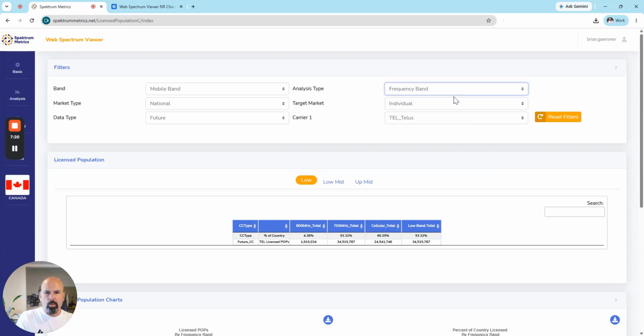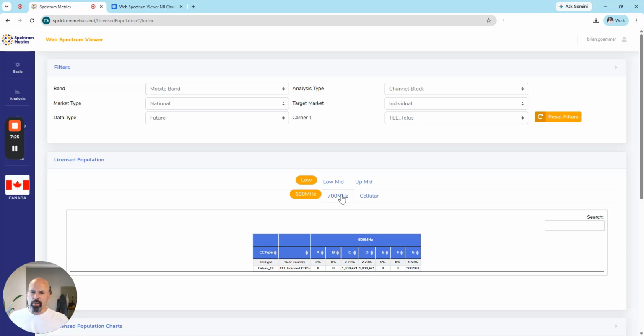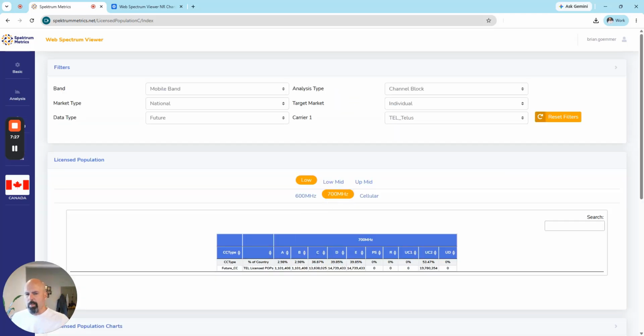When we go to channel block, it is interesting in this case because on the 700 megahertz band, you can kind of define that A matches up well with T-Mobile's primary ownership in the US. BCD matches up with AT&T's, and then upper C matches up with part of Verizon's spectrum.